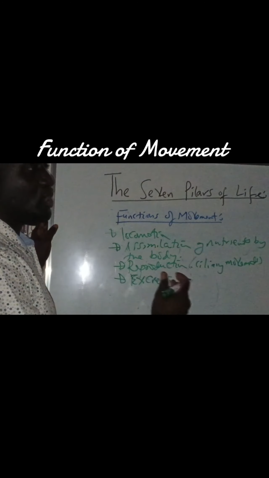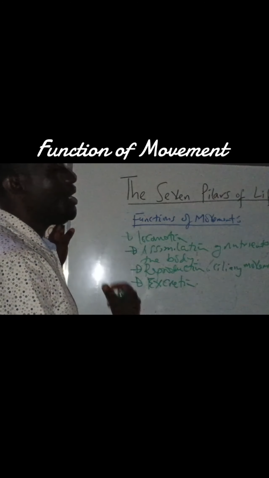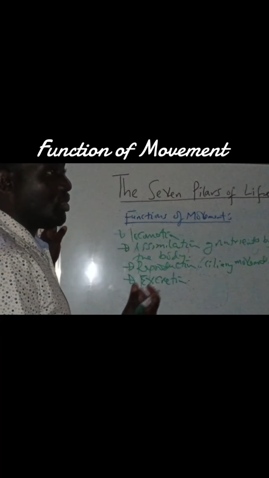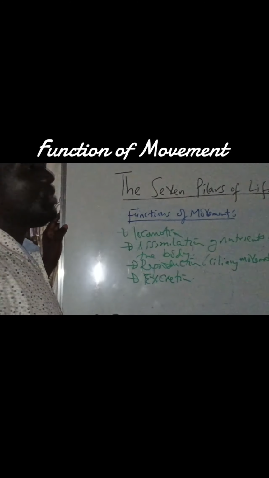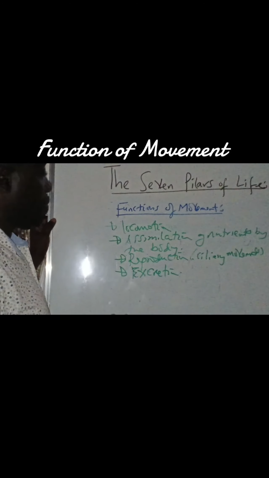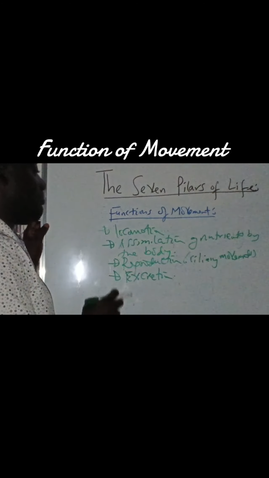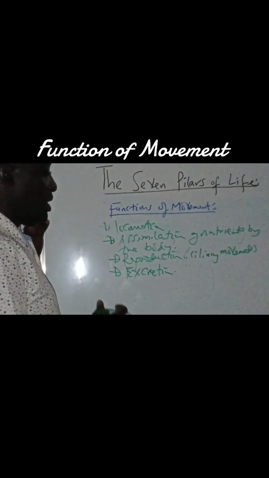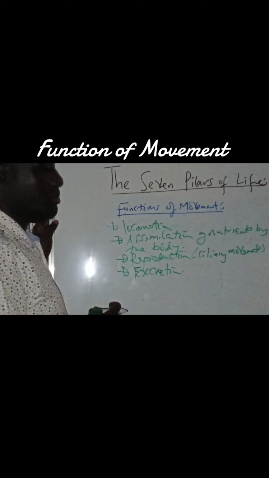Then it is moved through blood and taken to the kidneys, where it is going to be filtered through the glomerular filtrate, then into the urine, and then we will get rid of it. So you see, that is excretion. Itself a pillar of life, but in some form it manifests as a movement. So this is very, very important.